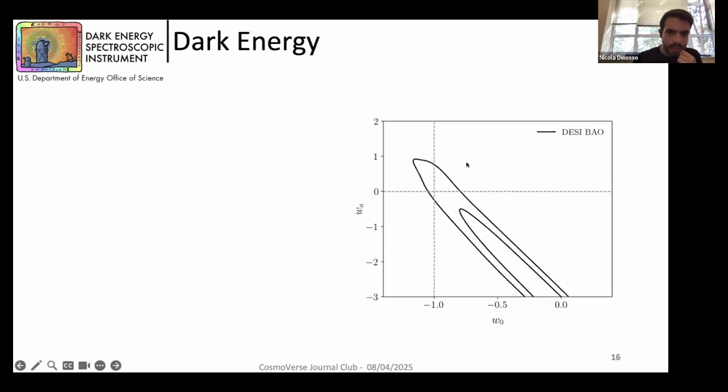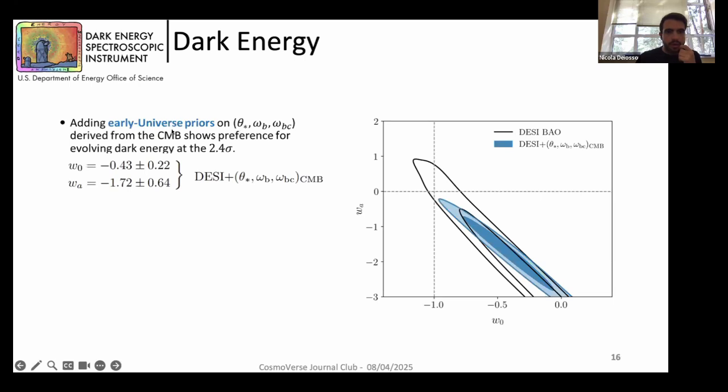So let's start from this contour that is just BAO. And let's start to include the early universe prior from CMB. In this case, we have a more closed posterior distribution. We can now exclude wa equal to 0 at 95%, and the preference for evolving dark energy goes up to 2.4 sigma. Still not too strong, but it is increasing.